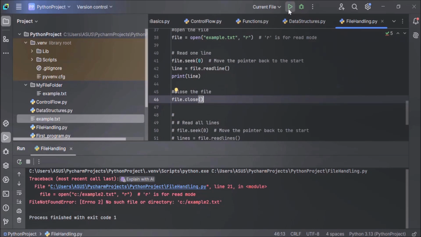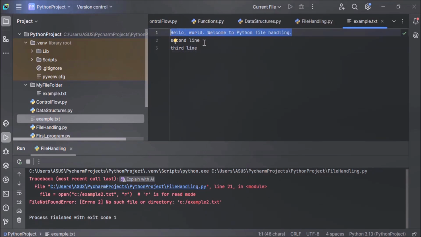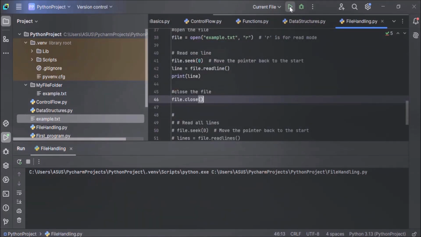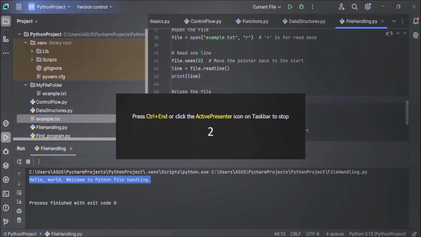Now let's execute and see the output. So in our file, we have got 3 lines here. So the first line will be read, and the pointer will be moved to the second line, because the readLine method moves the pointer to the second line after reading the line. Now let's execute the code. You can see the first line is read and displayed here in the output window.